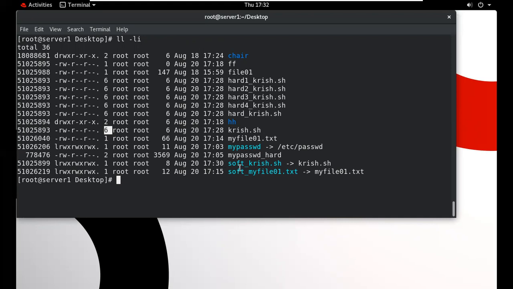But for the soft link, you can check. We have only 1, it does not change. It is always 1. But for the hard link, it will change when we create multiple copies of this file. So now it will change.